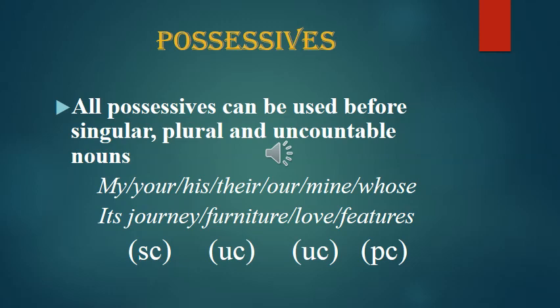So that means my journey, your journey, his journey, their journey, our journey, whose journey, its journey, meaning journey of a particular place. Similarly, my furniture, your furniture, his furniture, our furniture, furniture of mine, whose furniture, its furniture, and so on.